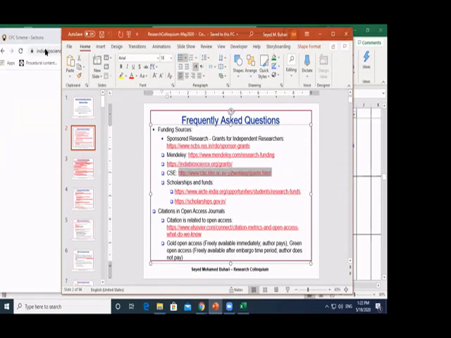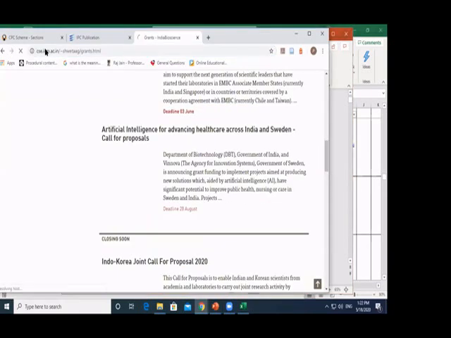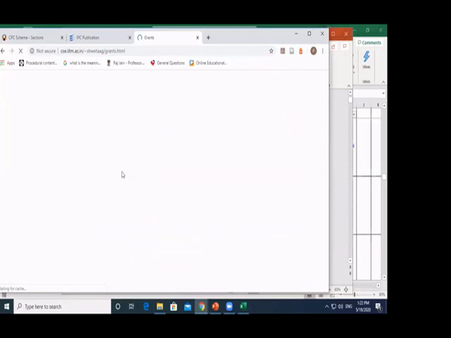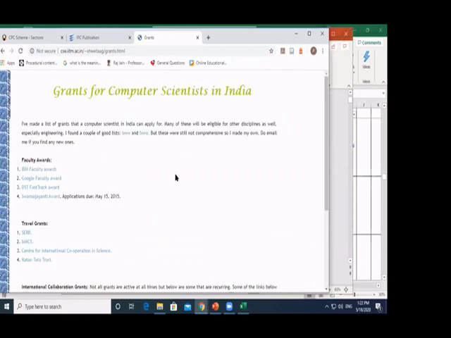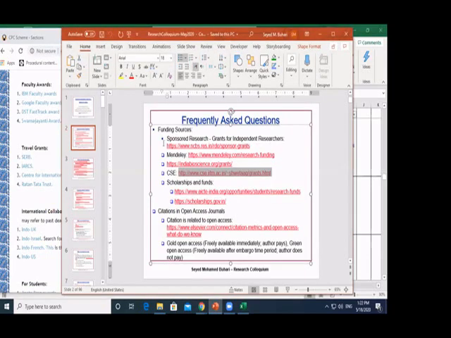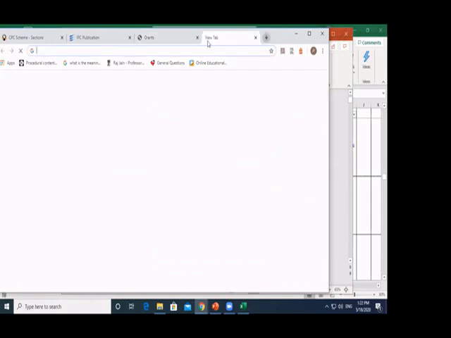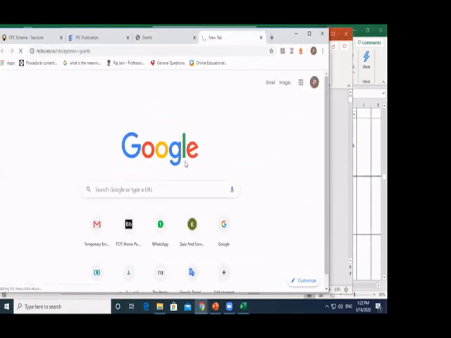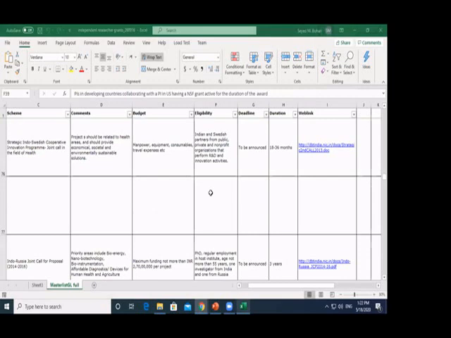Those who are from computing, if you want to know various grants that are available, here is a collection written by one professor in IIT. You will find there are some of them here. By the way, a good number of them are already present in the first website, this one. So I strongly recommend going to this site and also using their Excel file. This will make our job very easy.